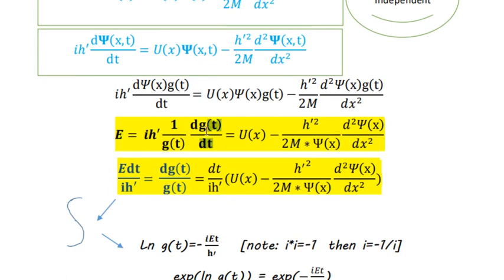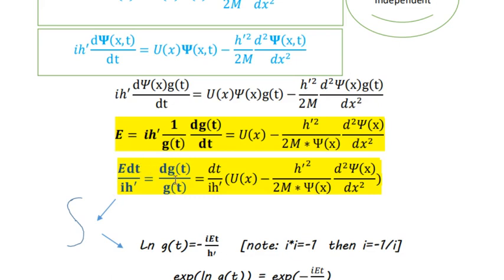So our real class would start from this point. We have to rearrange the configuration of this equation, and simply we can multiply right hand side and left hand side by dt divided by h bar multiplied by i, like this value. So we have multiplied, this is right hand side and this is left hand side. So we have rearranged the equation, and we have got this form. Actually, we are interested in this part, so let's integrate this part of the equation.